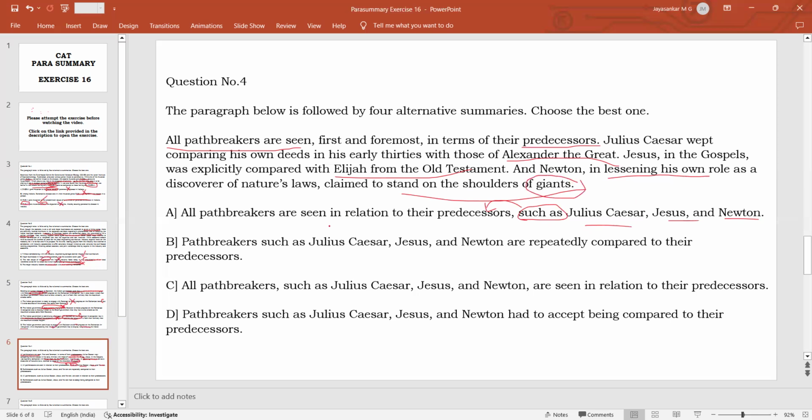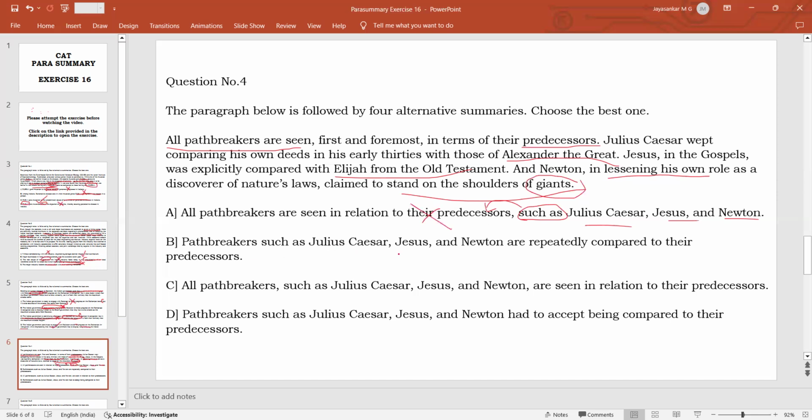So that is why this option is wrong, because it says all path breakers are seen in relation to their predecessors. The option should be: all path breakers such as Julius Caesar, Jesus, and Newton are seen in relation to their predecessors. That would be the correct answer. So here this is wrong.